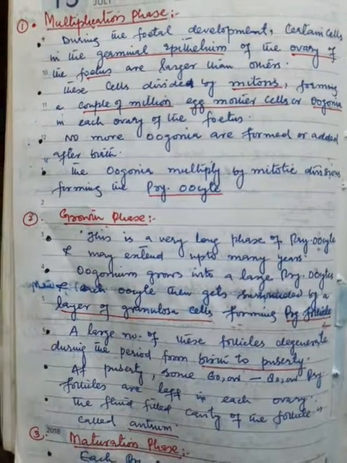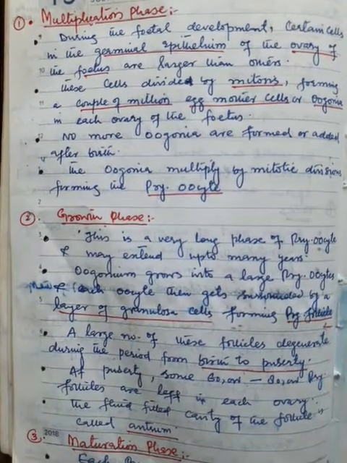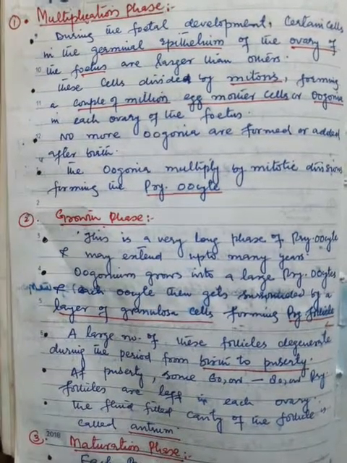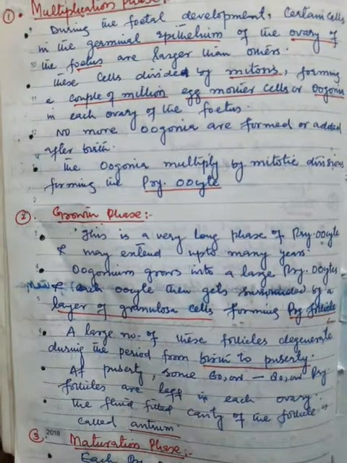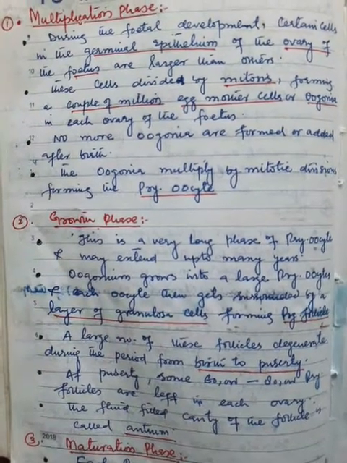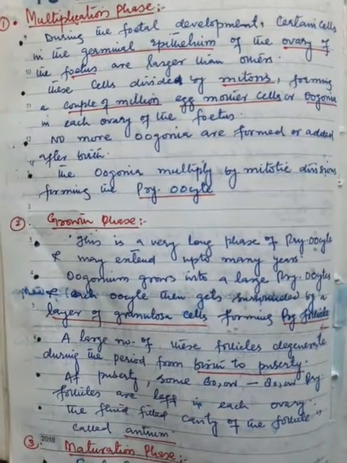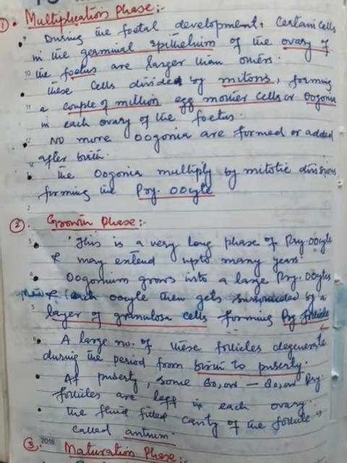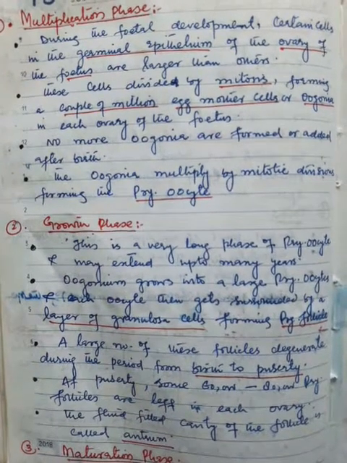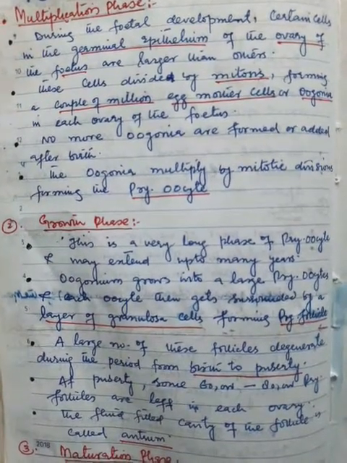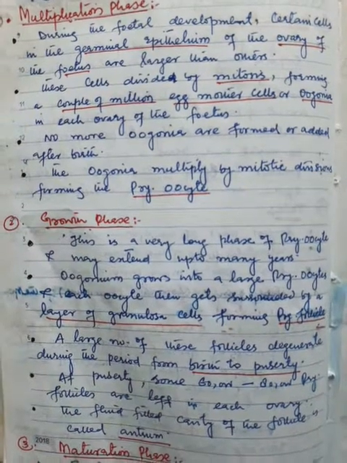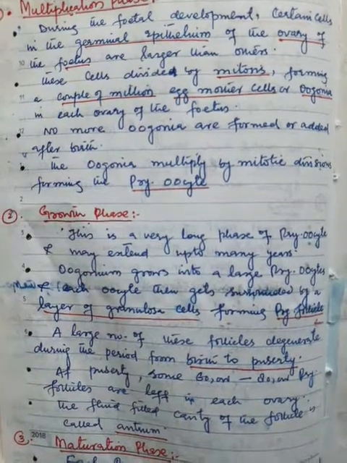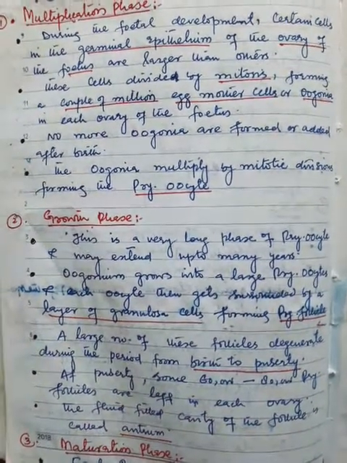Multiplication phase: during the fetal development, certain cells in the germinal epithelium of the ovary of the fetus are larger than others. These cells divide by mitosis, forming a couple of million egg mother cells or oogonia in each ovary of the fetus. No more oogonia are formed or added after birth. The oogonia multiply by mitotic divisions, forming the primary oocyte.